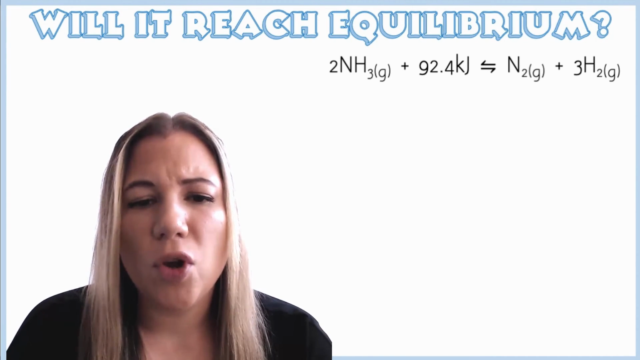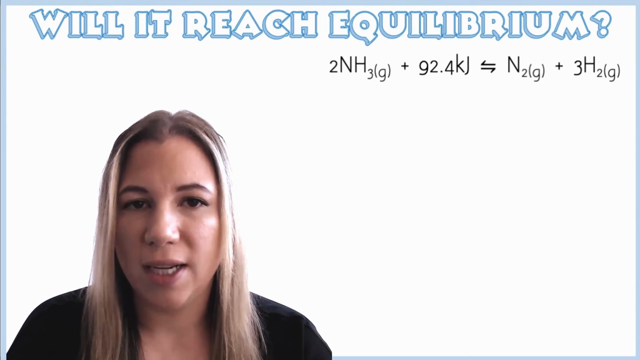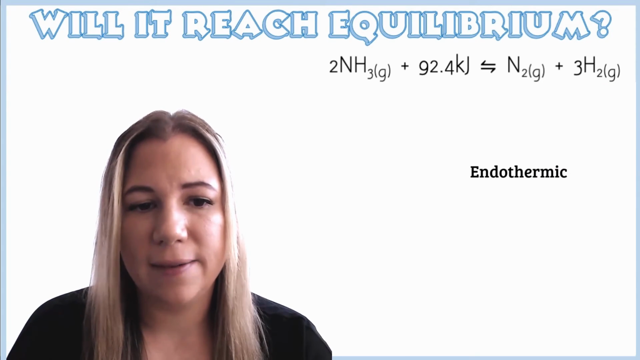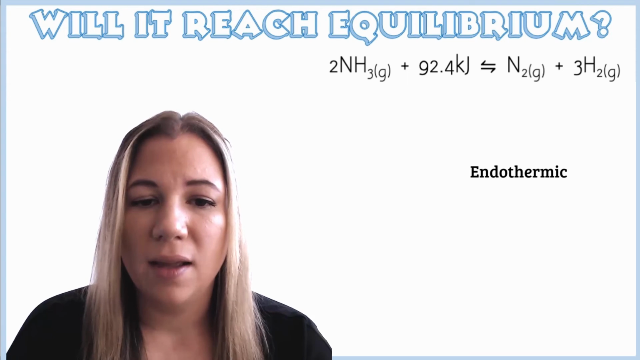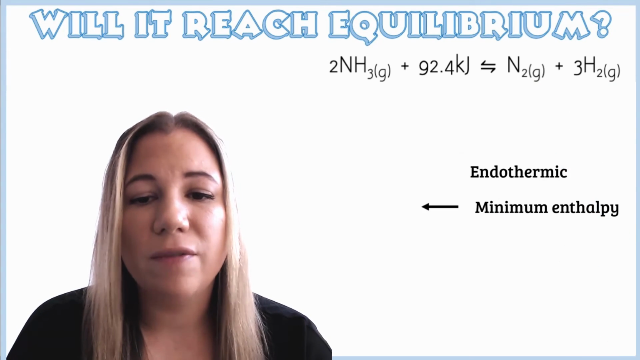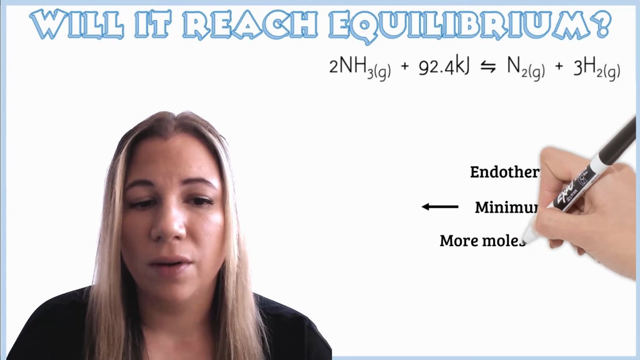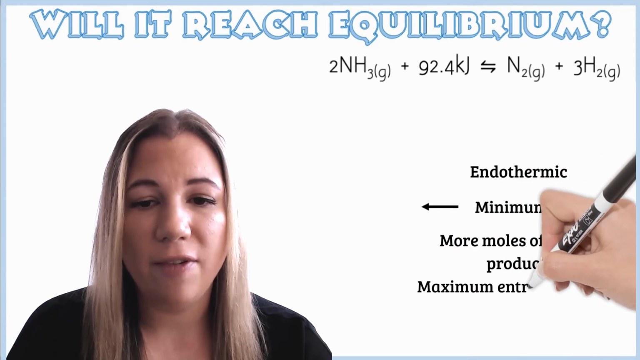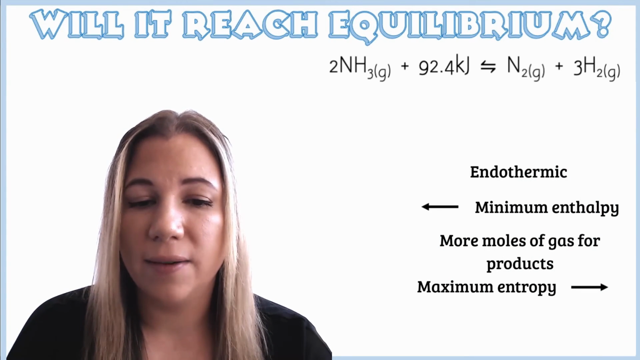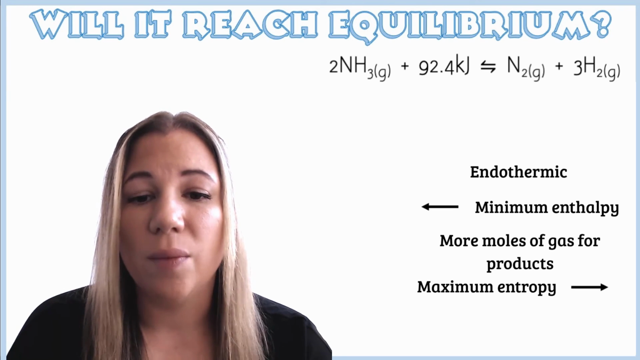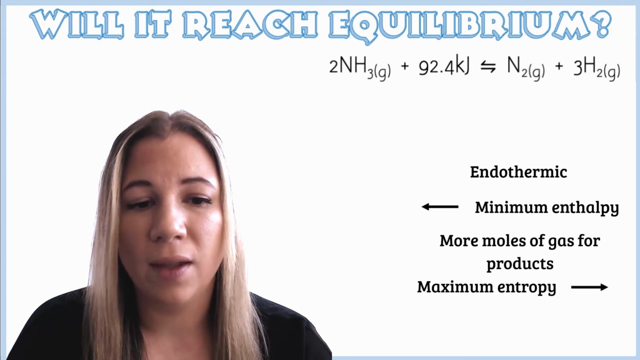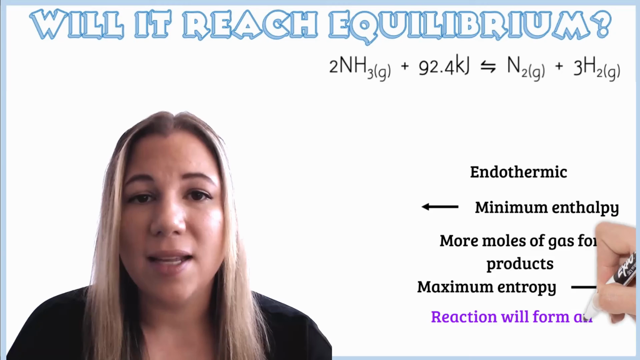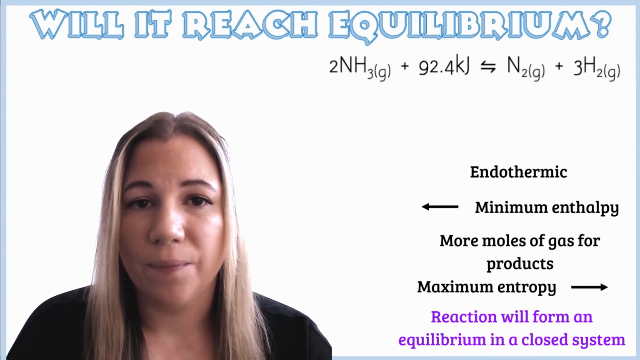Here we have a reaction where ammonia is decomposed into nitrogen gas and hydrogen gas. This is an endothermic reaction because the heat is on the side of the reactants. As the reaction is endothermic, the reactants have minimum enthalpy, and so the reverse reaction is favoured based on enthalpy alone. The entropy of the system increases in the forward direction. We see 2 moles of gas on the left and 4 moles of gas on the right. This means the reaction will favour the products if based on entropy alone. So the enthalpy favours the reactants, entropy favours the products, and that means that this reaction will form an equilibrium.